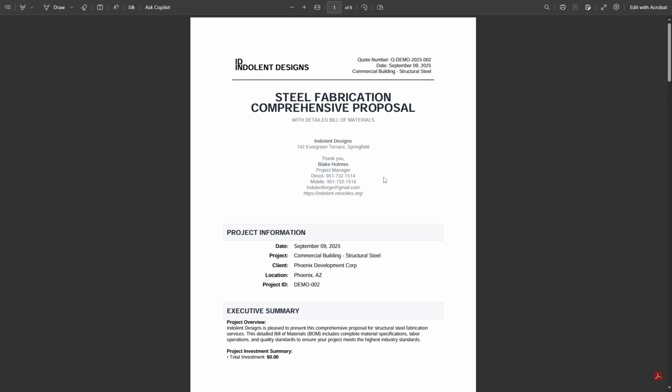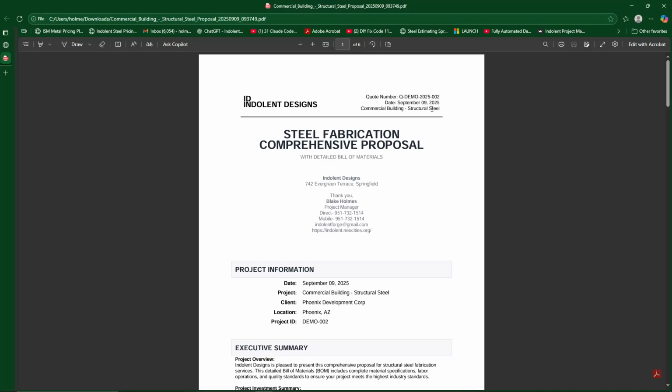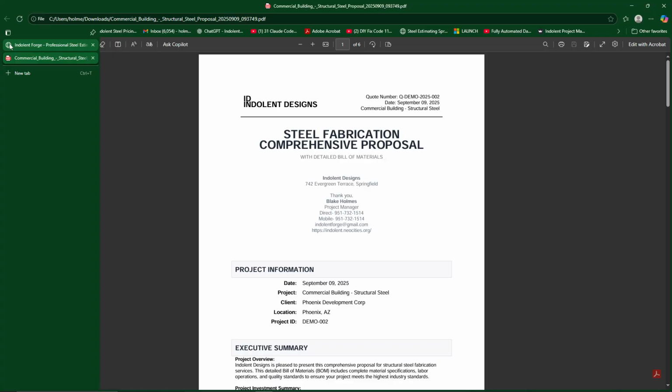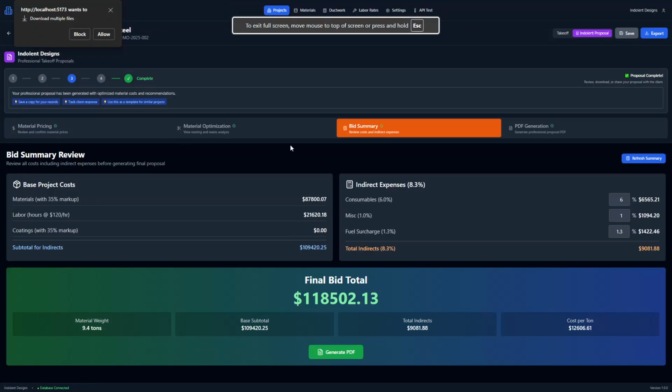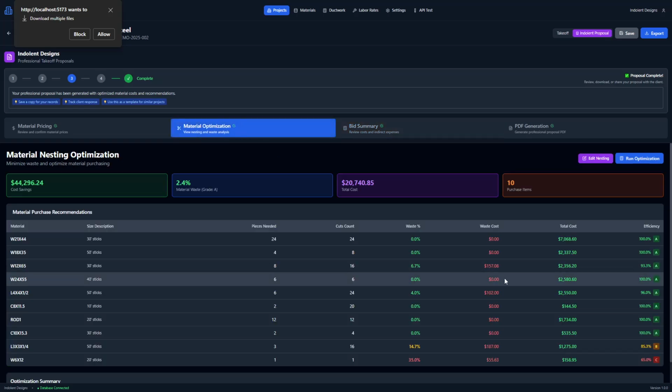These proposals can be tailored to anybody, any company, any site, so keep that in mind. This is the final bid summary, so it shows us the markups, the labor hours, the coatings, and our consumables.